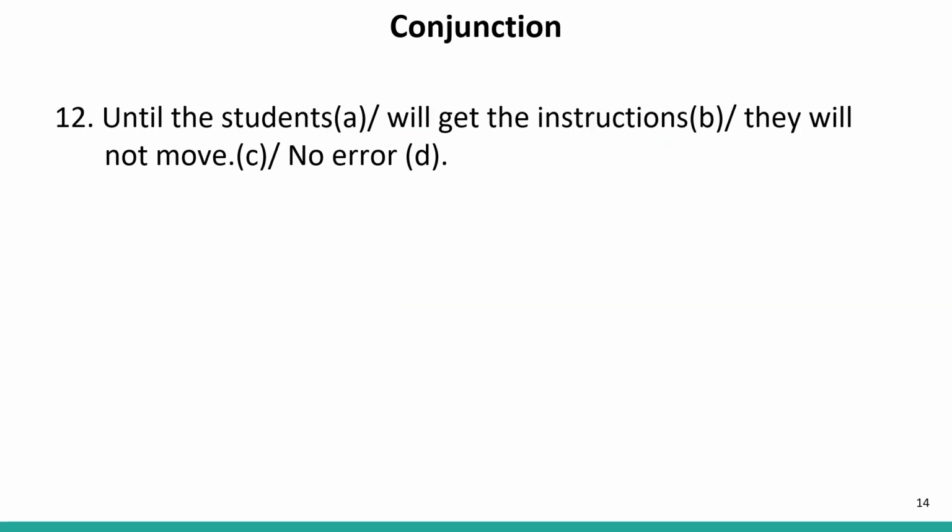Until the students will get the instructions, they will not move. Again, the same thing is there. We have the word until, which is a single subordinate conjunction. And we know well that just after, or immediately after, the clause of a subordinate conjunction should not contain any modal. Therefore, this will be removed from this part. So the correct sentence will be, until the students get the instructions, they will not move. Otherwise, the entire sentence is correct. So our answer is B.